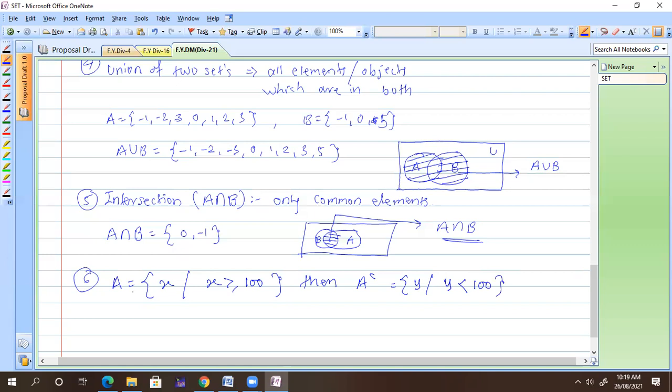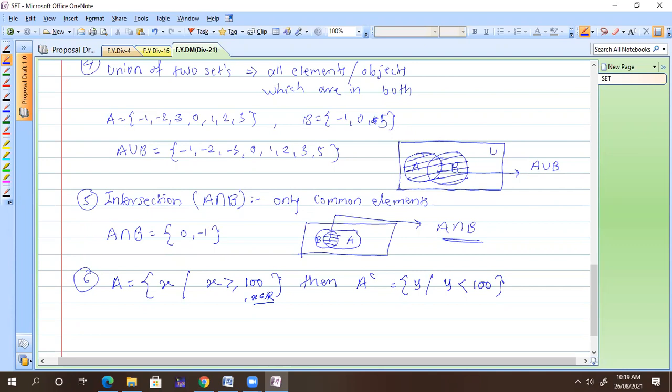Suppose I have a set A which contains all x such that x is greater than or equal to 100, where x belongs to the real numbers or the integers, whatever it is. Now what is its complement? It means all the elements other than this set's elements, but which are in the universe. Here x belongs to R is nothing but my universal set.